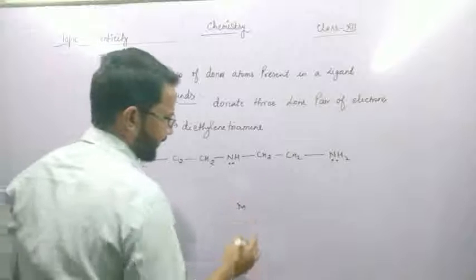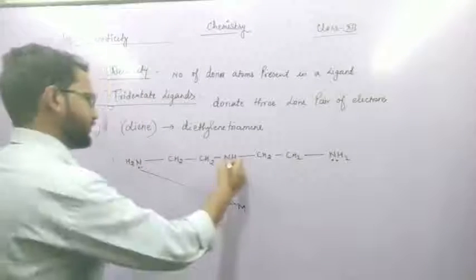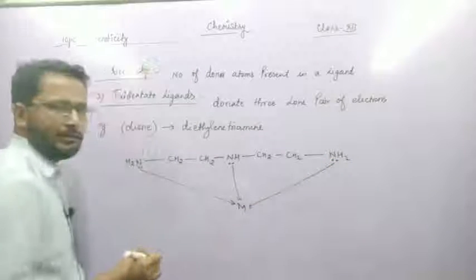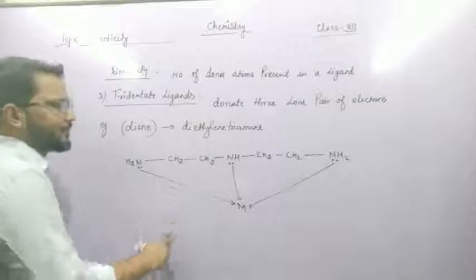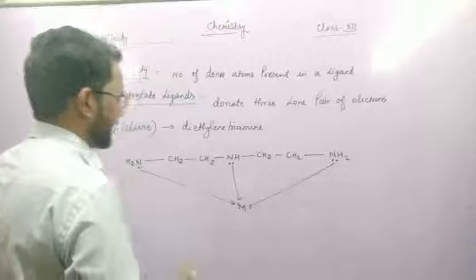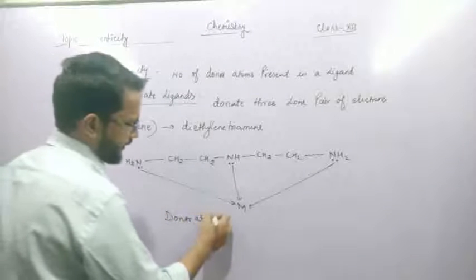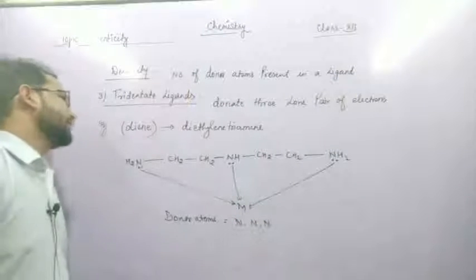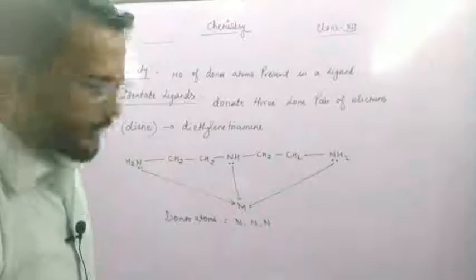Taking the central metal as M, the first donor atom is nitrogen, the second is this nitrogen, and the third is this nitrogen atom. So it is a tridentate ligand because it has three atoms with the tendency to donate lone pairs: nitrogen, nitrogen and nitrogen. Tridentate means three donor atoms.